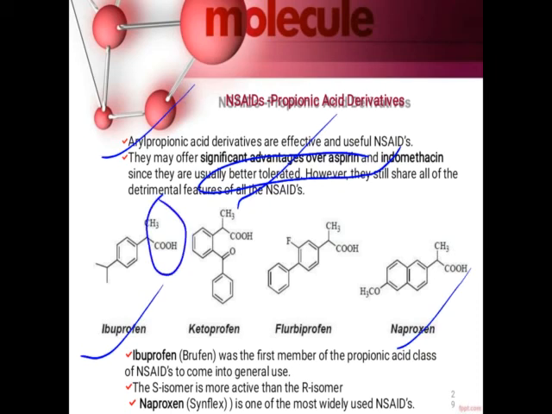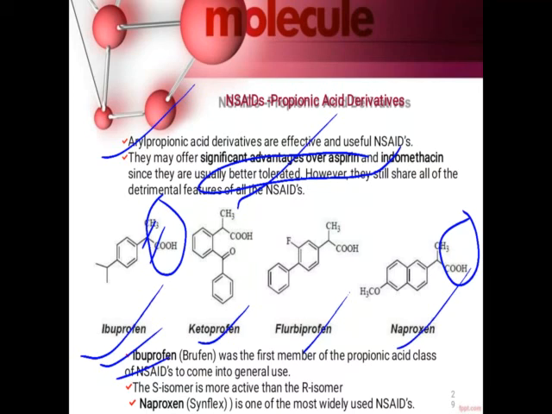So here they consist of CH3, a central carbon, this is a 3 carbon chain with an acidic group. So it is propionic acid, so it is a propionic acid derivative. Similarly, we can observe here CH3 CH2 COOH, that is the propionic acid derivative. So ibuprofen, ketoprofen, flurbiprofen, naproxen. These are the propionic acid derivatives. Ibuprofen was the first member of the propionic acid class in general use.